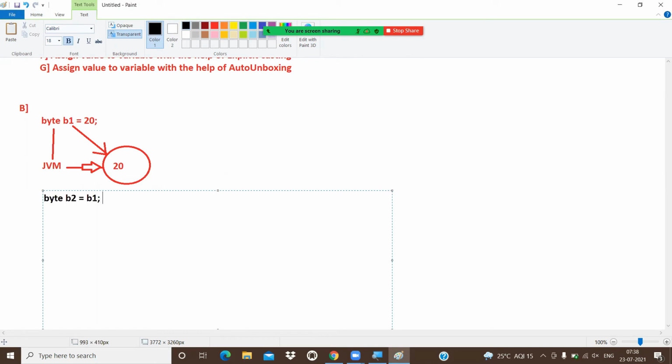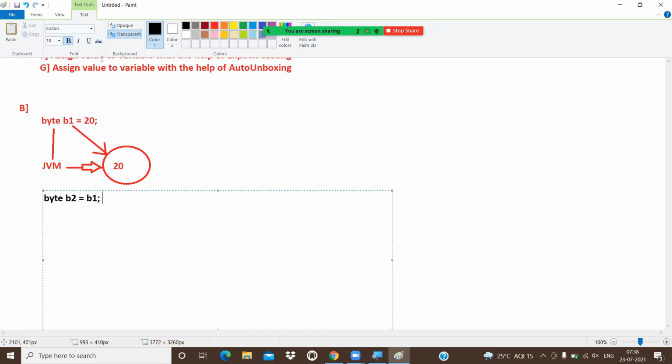Whatever approaches I'm telling, all these 7 approaches are repeatedly used in the entire core Java, in the entire project. So working with a variable means mainly these 7 approaches only. So please be conscious while listening to the classes.